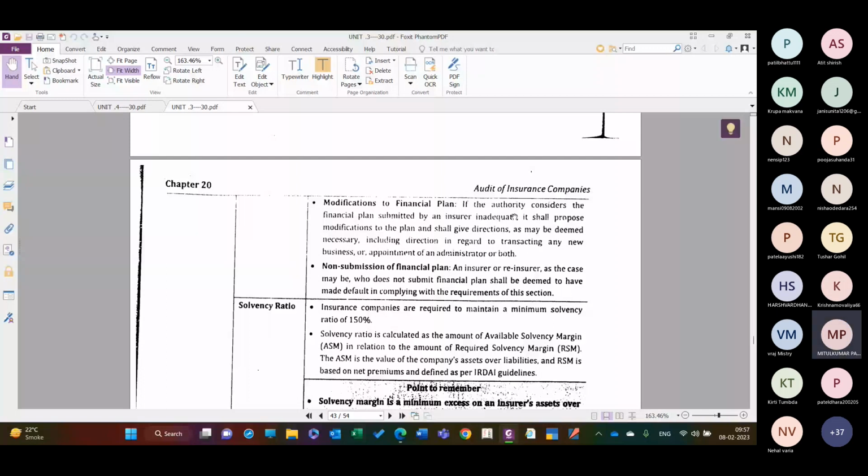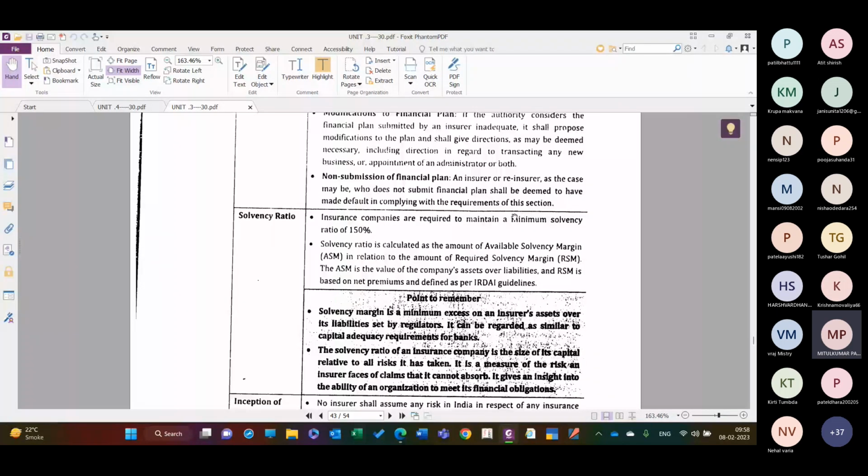Non-submission of the financial plan: an insurer or reinsurer, as the case may be, who does not submit the financial plan shall be deemed to have made a default, right? So underline it, failed to submit the financial plan shall be deemed to have made a default in complying with the requirement of this section. Default किया उसके सामने liquidation की procedure हो सकती है, right?